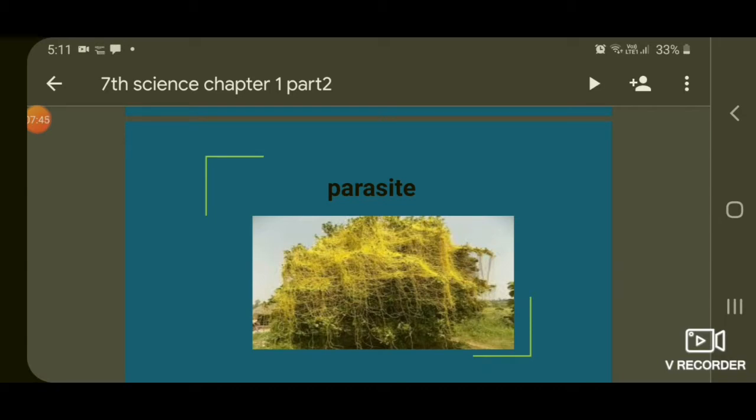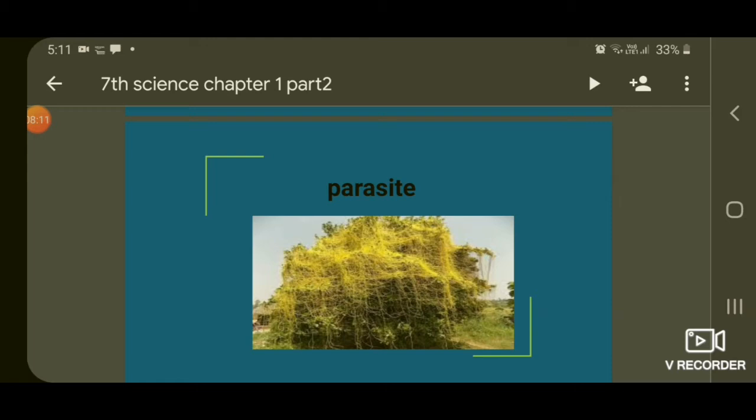Okay, children. See here. Humans and animals, and such plants, depend on the food produced by other plants. This is called the heterotrophic mode of nutrition. You are seeing this plant, we call it Cuscuta. It is a yellow, wiry branched structure twining around the stems and branches of a tree.